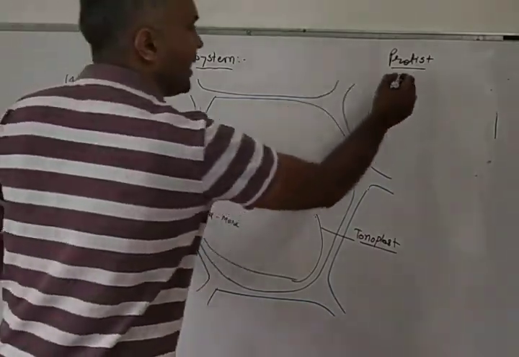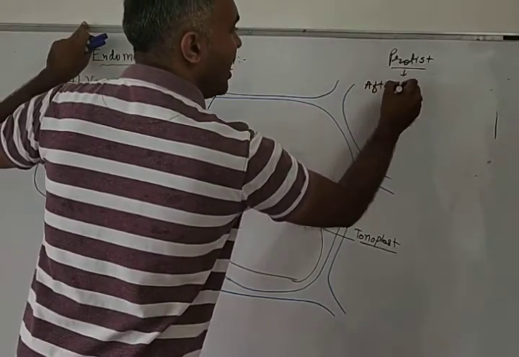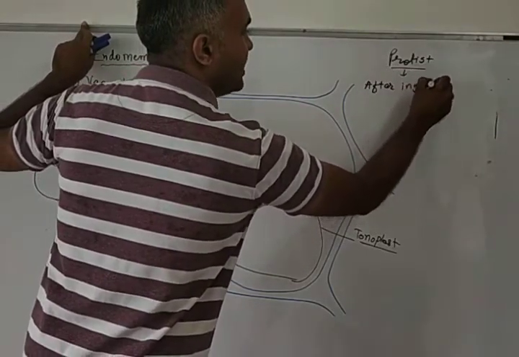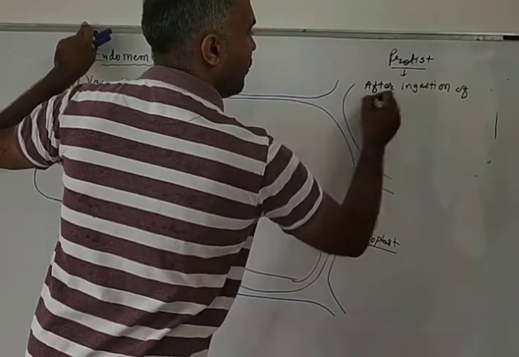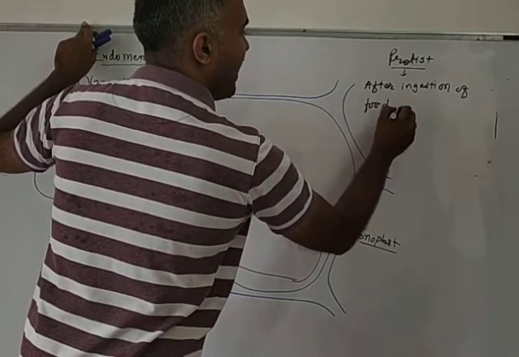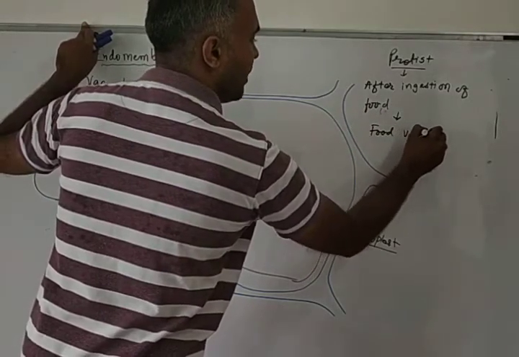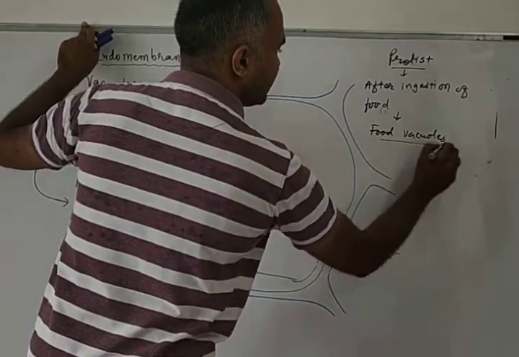In protists, after ingestion of food, a food vacuole is produced. You have learned this in standard 10.